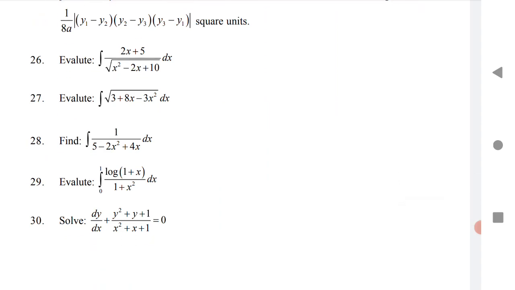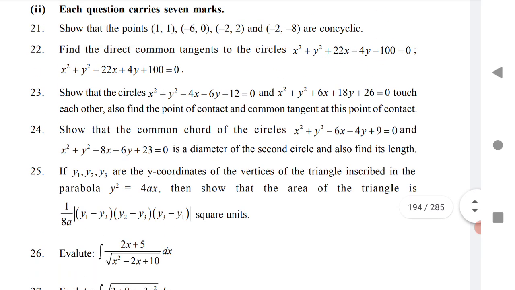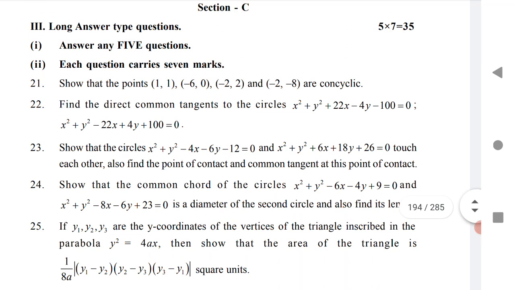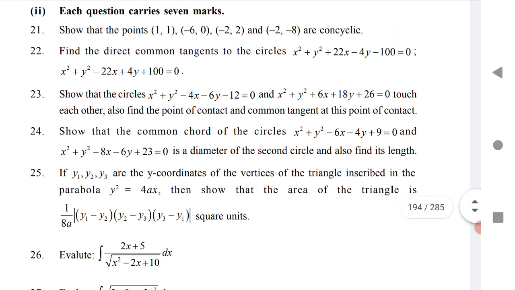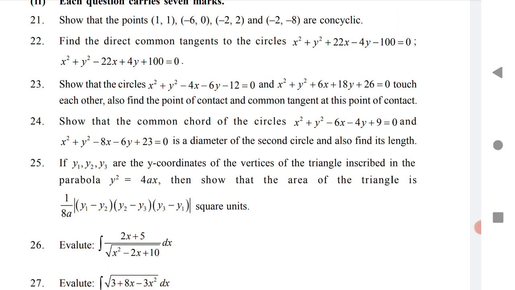And definite integration has 1 LAQ, the 29th. The 30th is from differential equation, that is the same. This is a brief on the chapter wise weightage of the entire 2B paper. For the students to get maximum marks, I clarified how the BIE has brought many changes in the SAQ and LAQ sections, and the chapter wise weightage is also more. If you practice those chapters which I mentioned, definitely you will get 75 out of 75 marks in the 2B paper. Be smart, practice each and every paper.